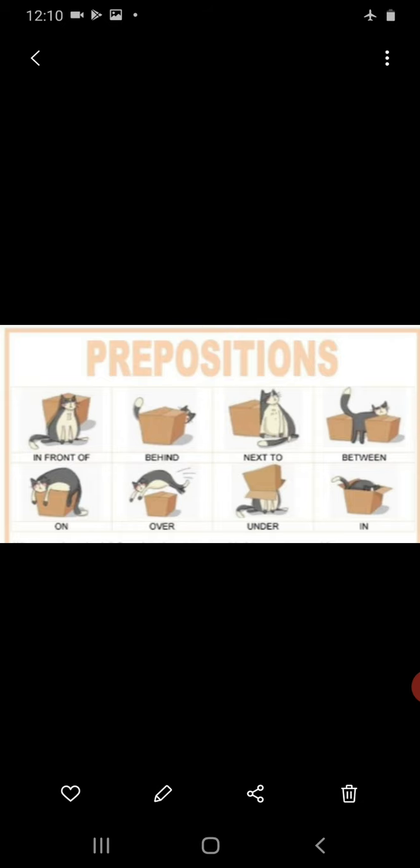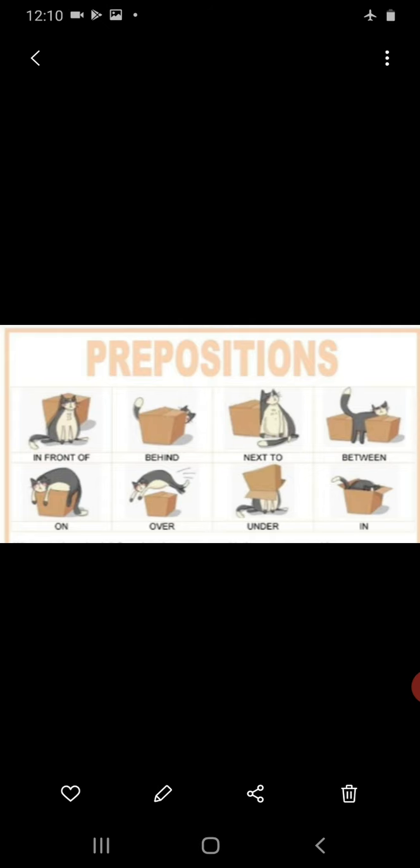Next to, near, between, so in between two boxes. On, by looking at the picture you can understand the cat is on the box, and over, in the sense somewhat above that level, then under the box, in, inside, right?